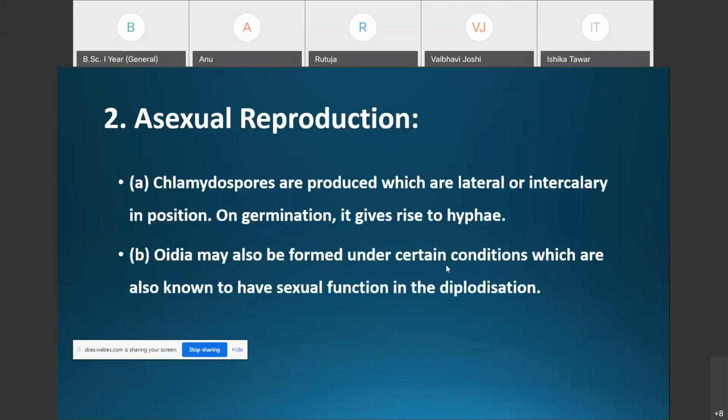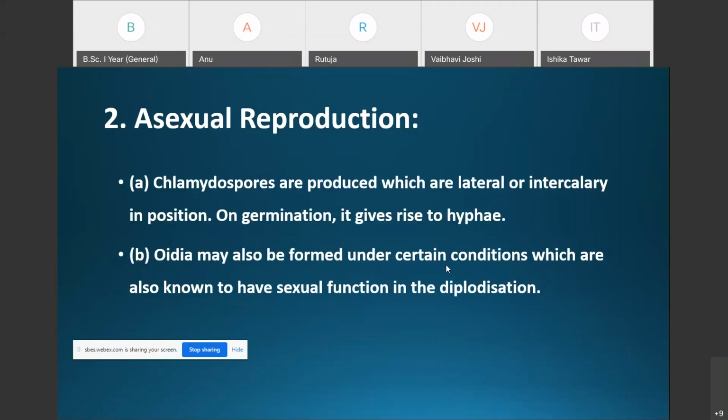Then, asexual reproduction in Agaricus. It is not the common method of propagation in Agaricus. Asexual reproduction takes place by chlamydospore formation and oidia.